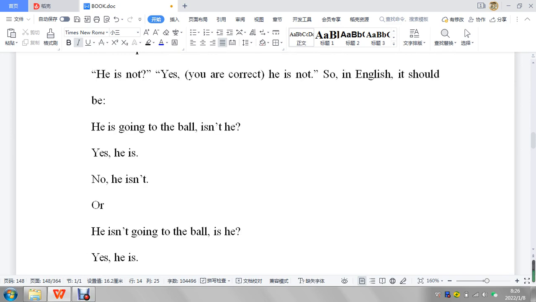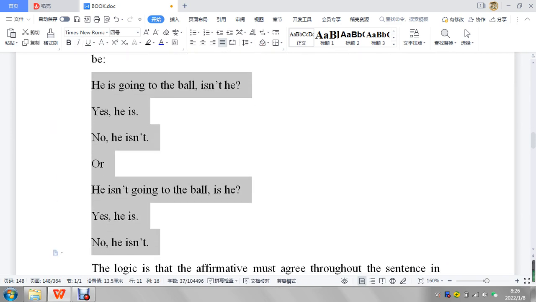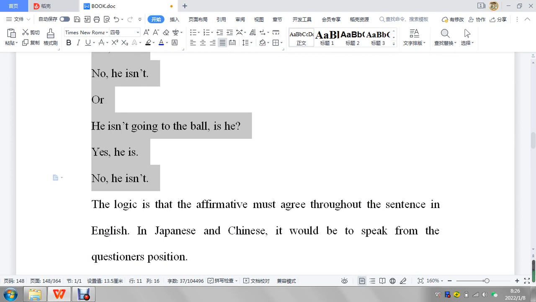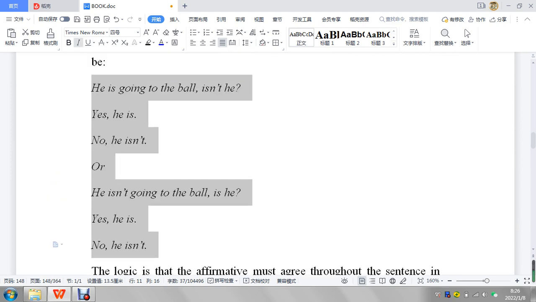Here are just some examples. So maybe I'll just make these in italics and like that. So he is going to the ball, isn't he? Yes, he is. No, he isn't. Or he's going to the ball. He isn't going to the ball, is he? Yes, he is. No, he isn't. Okay, so depending on your answer.